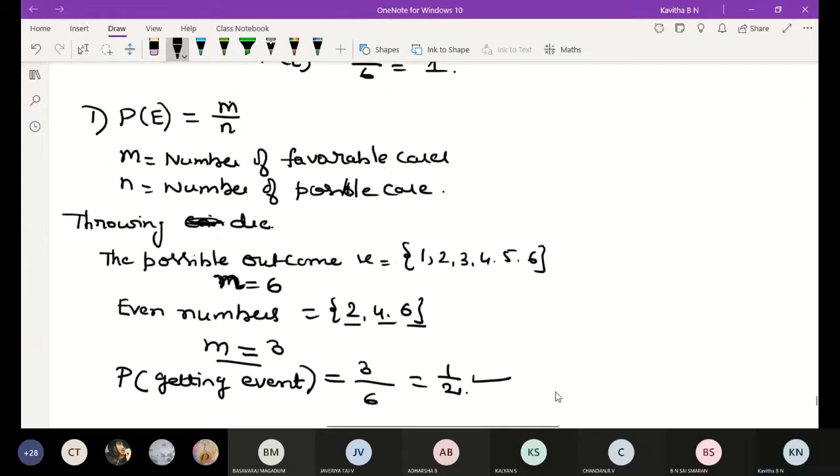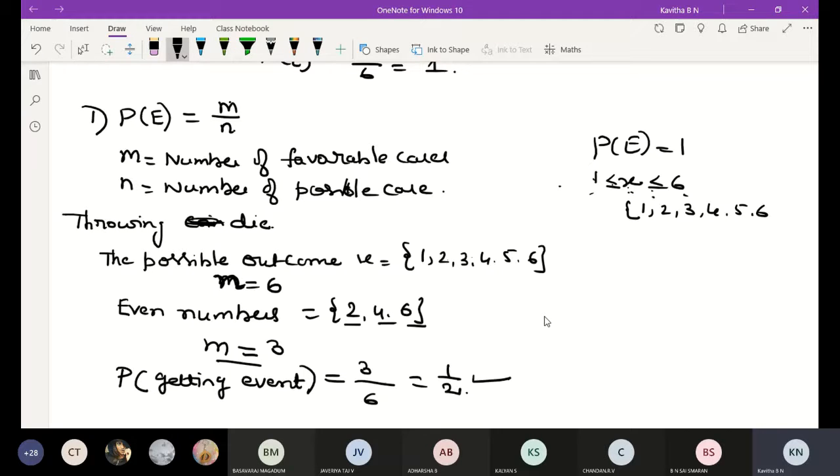Then I will tell one more point. Probability of E is equal to 1. This is a very important point. Probability of E is equal to 1 when the number of favorable cases is equal to the number of possible outcomes. For example, I'm giving the condition x is greater than or equal to 1 and less than or equal to 6. The event we get here is 1, 2, 3, 4, 5 and 6.